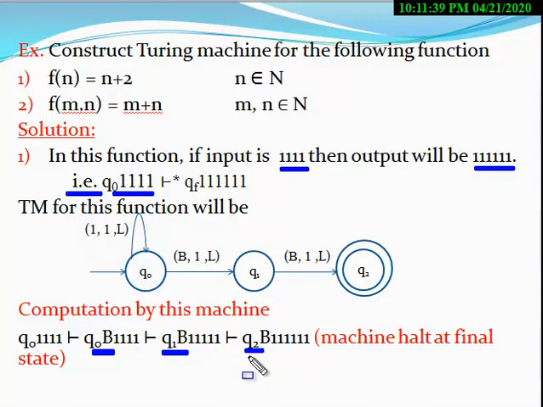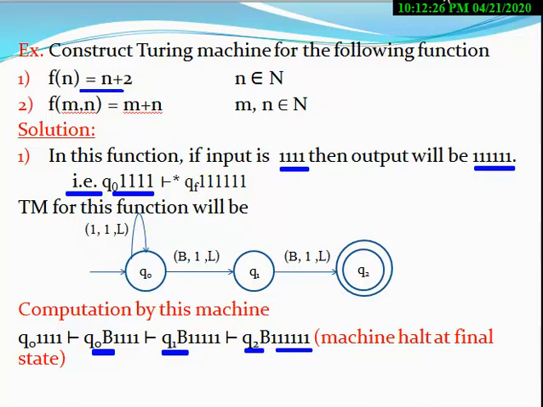Here we assume Q2 as a final state. So at the final state, when a blank symbol appears, the machine halts. Now clearly the number of 1s is 6. When the machine halts, you have to count the number of ones. Since the machine halts at that time with 6 ones, the output becomes 6. So you pass the input as 4 ones, then you get the output as 6 ones. You have to use this logic to construct a Turing machine corresponding to this function.